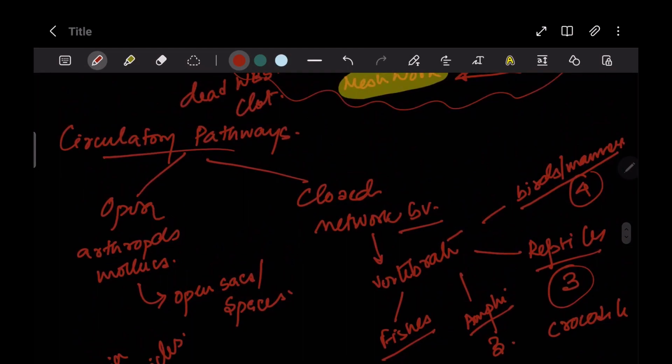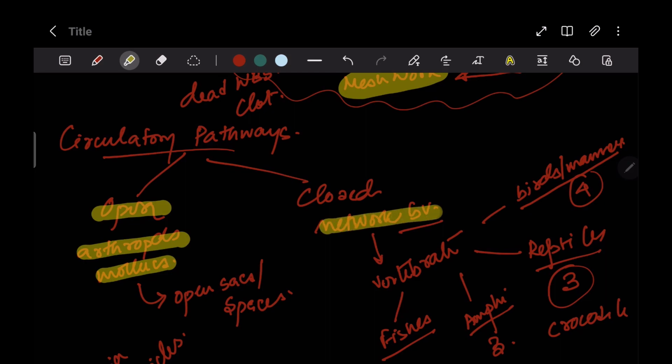There are two types of circulatory pathways, the open and the closed, out of which the open circulatory pathway is present in the non-chordates like arthropods and mollusks, whereas the closed circulatory pathways are present in the vertebrates, especially fishes, amphibians, reptiles, birds and mammals, out of which fishes have a two-chambered heart, amphibians have a three-chambered heart, crocodile with an exception has a four-chambered heart, while the other reptiles have a three-chambered heart.